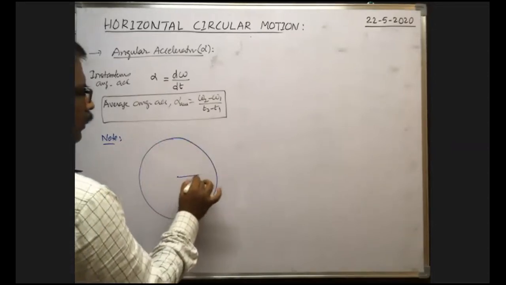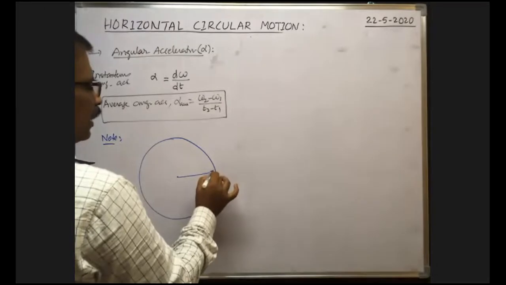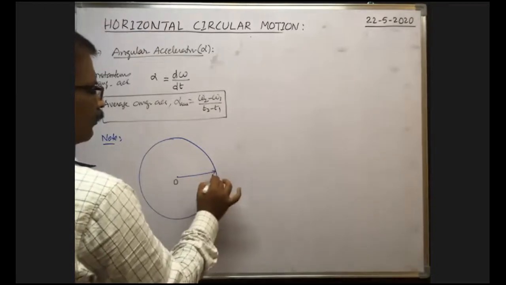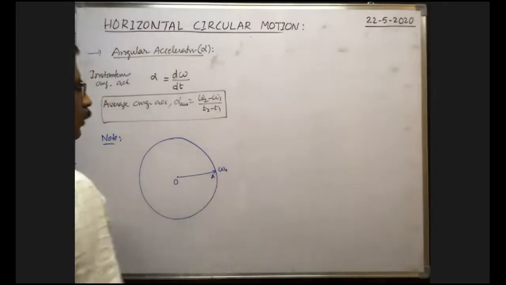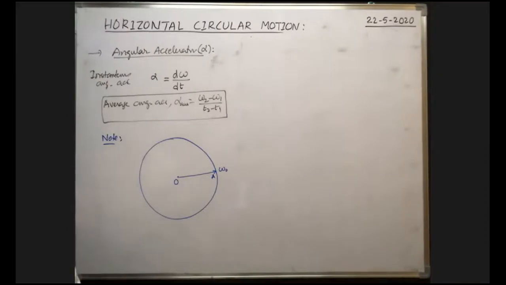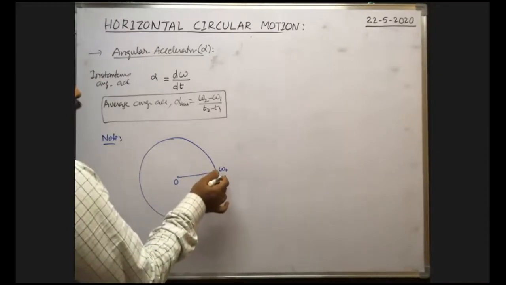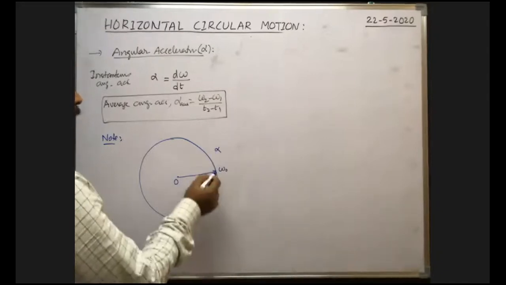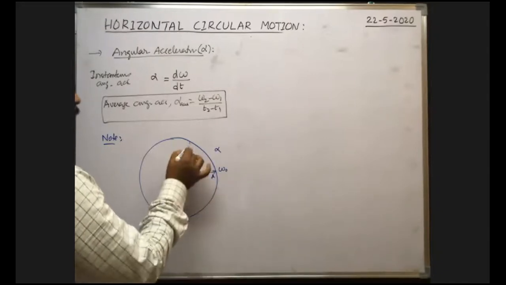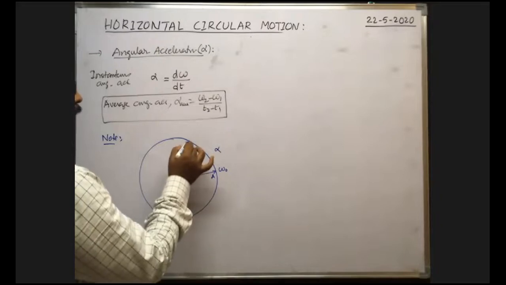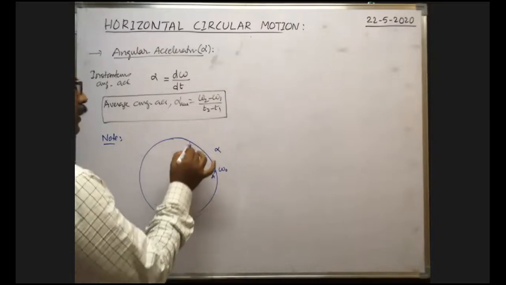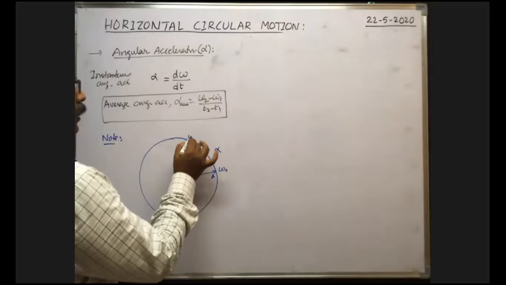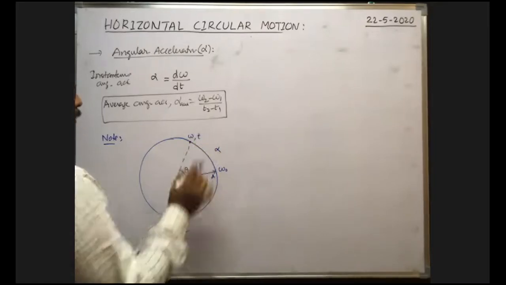Suppose initially, whenever the body is at A, the initial angular velocity is omega naught. Then the body travels with constant angular acceleration alpha. Definitely the angular velocity goes on increasing, and after it displaces an angle theta, the angular velocity of the body becomes, say, omega after a time t seconds.